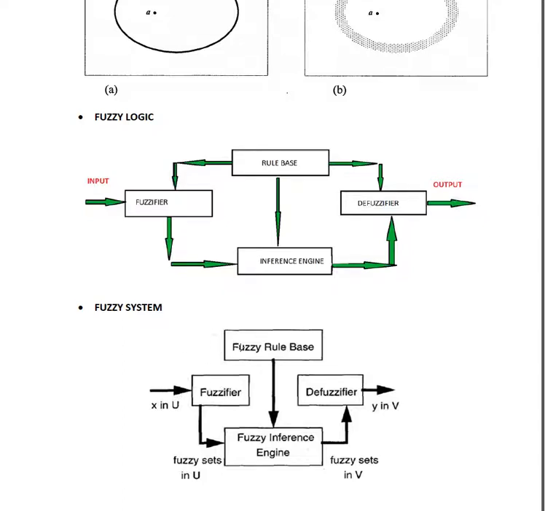So based on that, fuzzy rules apply to the fuzzy sets. All the fuzzy sets which have been generated, that is x and membership values or truth values, both are taken to the fuzzy rules.